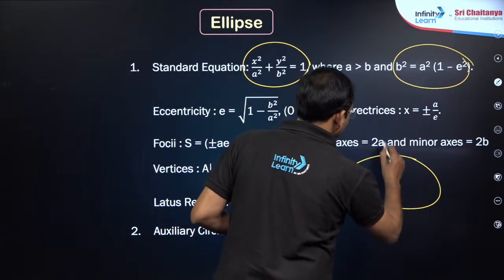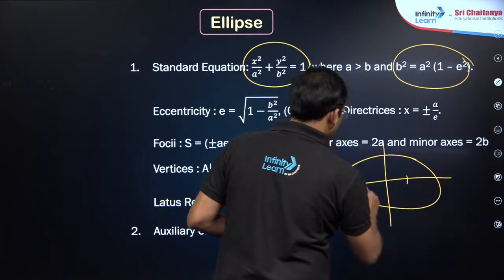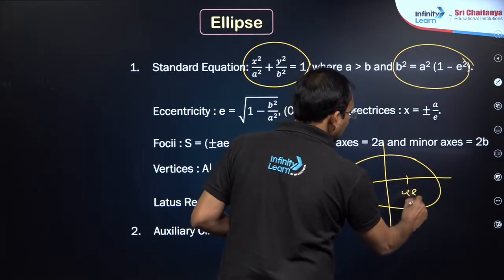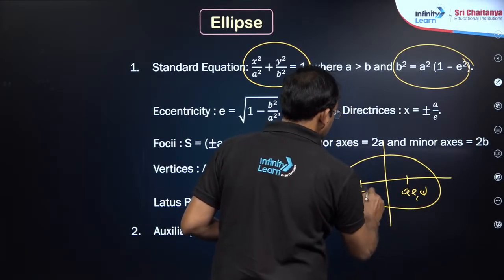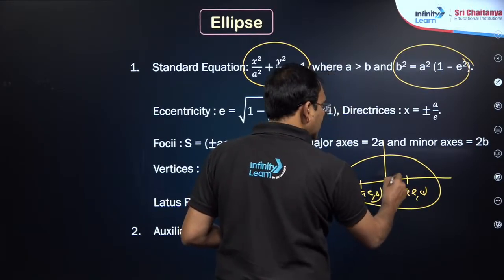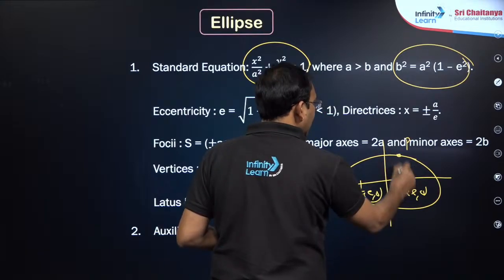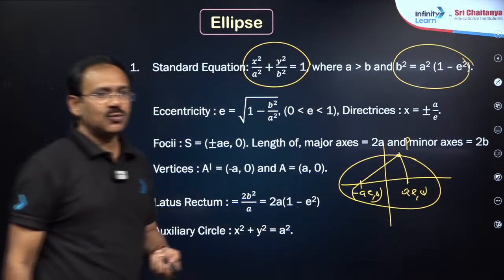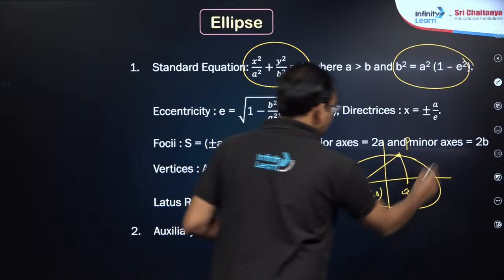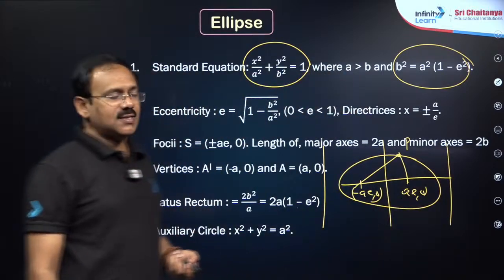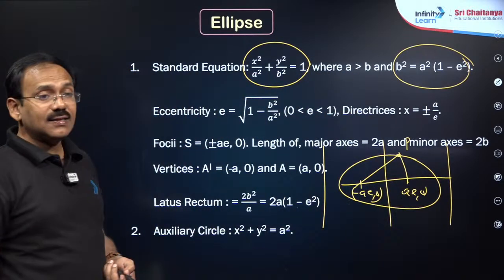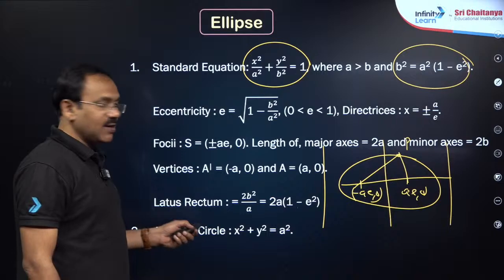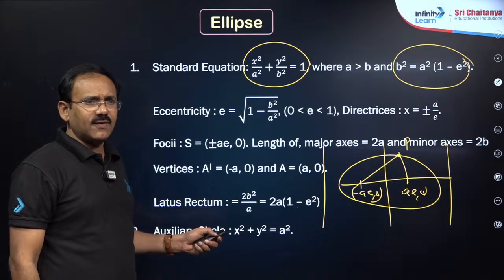So right, then in the ellipse, the most important thing is the two foci (ae, 0) and (minus ae, 0), and if P is any point on it, SP plus S dash P is equal to 2a. The two directrices will be x is equal to plus or minus a by e. Okay, the length of the latus rectum is 2b square by a. These points are enough, my dear friends.